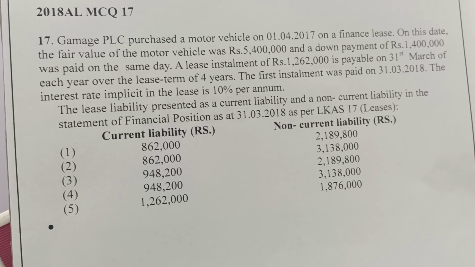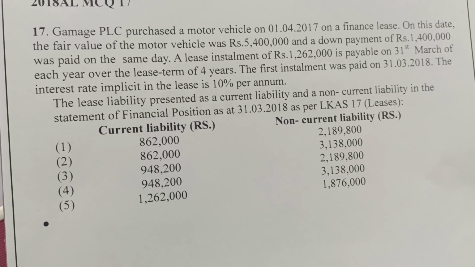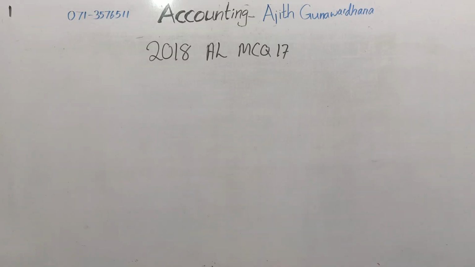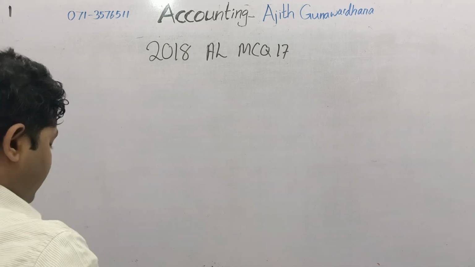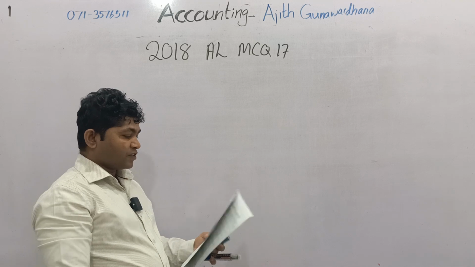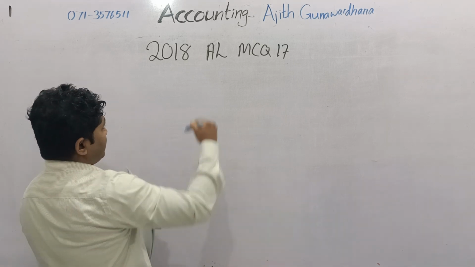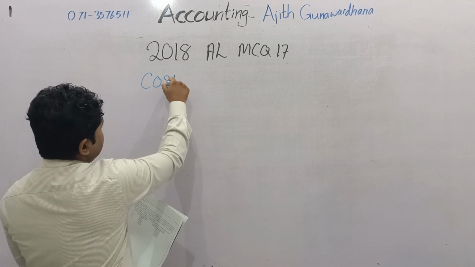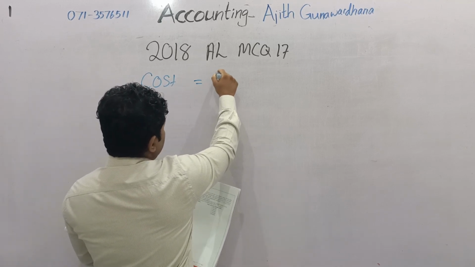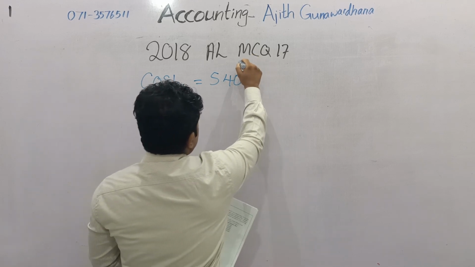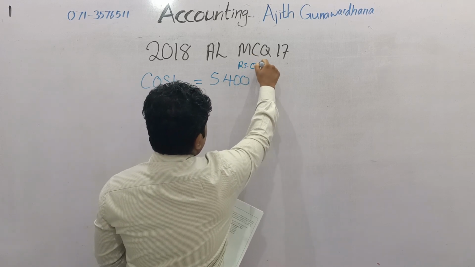The lease creditor is included in the financial position as a current liability as well as a non-current liability. Based on the going concern concept, the lease creditor should be divided into two parts: current liability and non-current liability. First, the fair value is given. That value should be considered as the cost value. The cost value of the asset is 5,400,000, with values in 1000, that is 5.4 million.